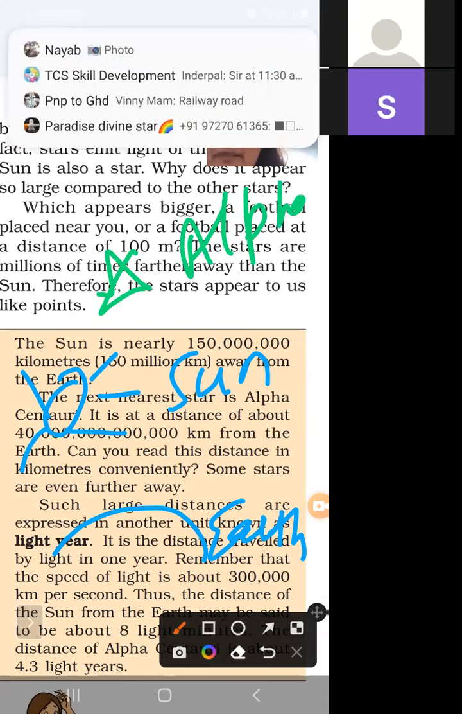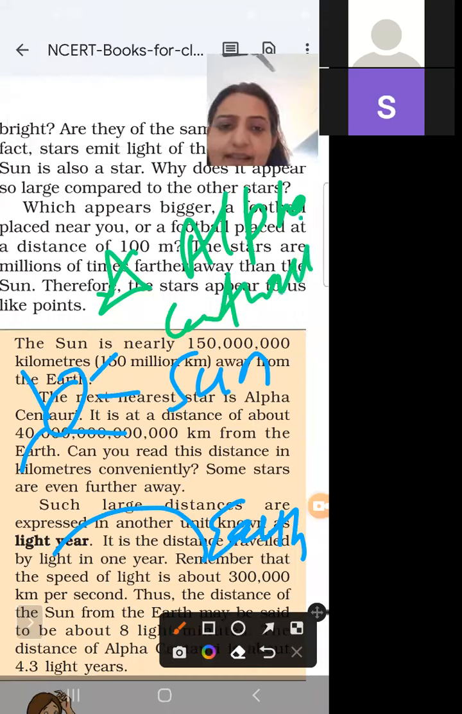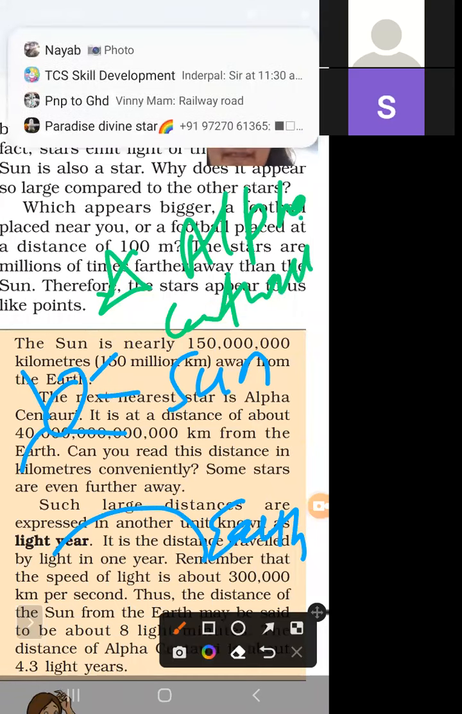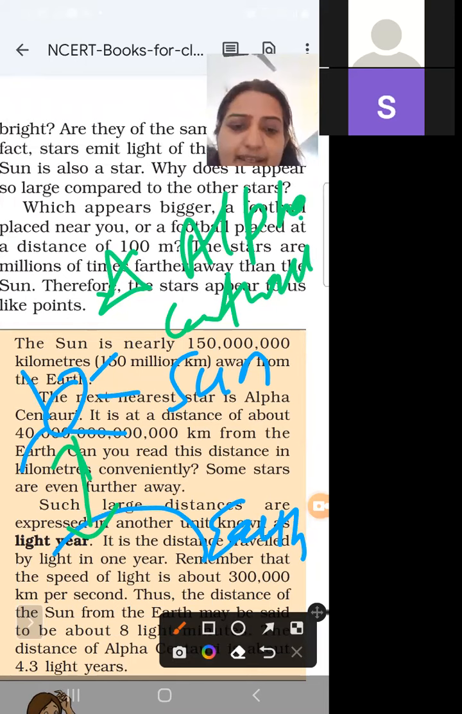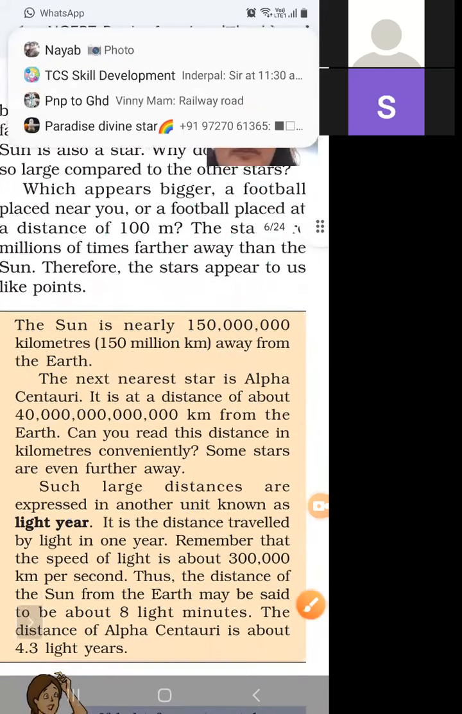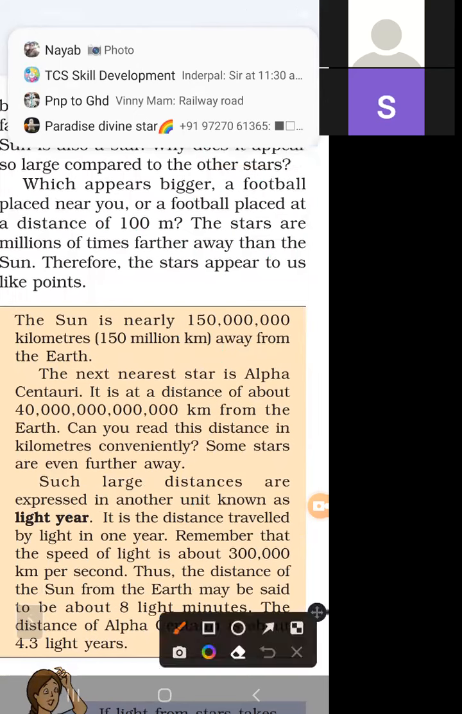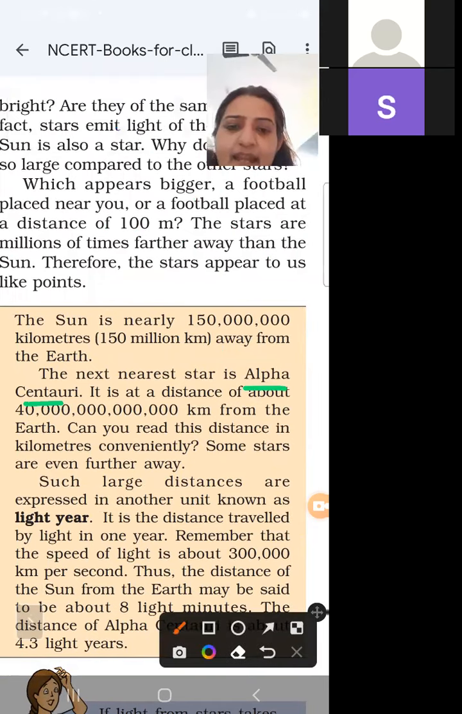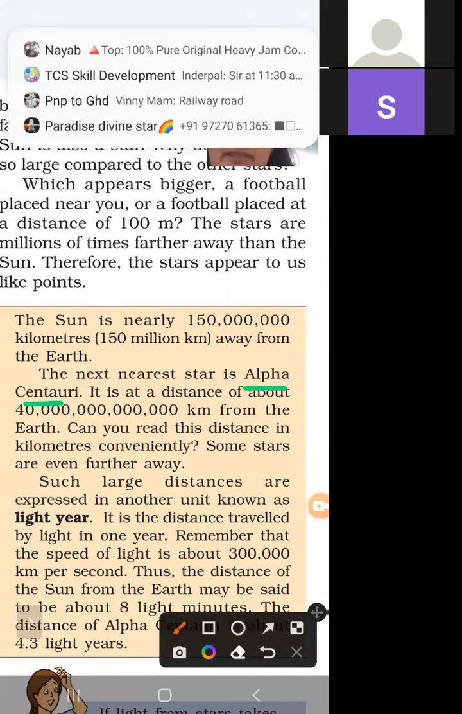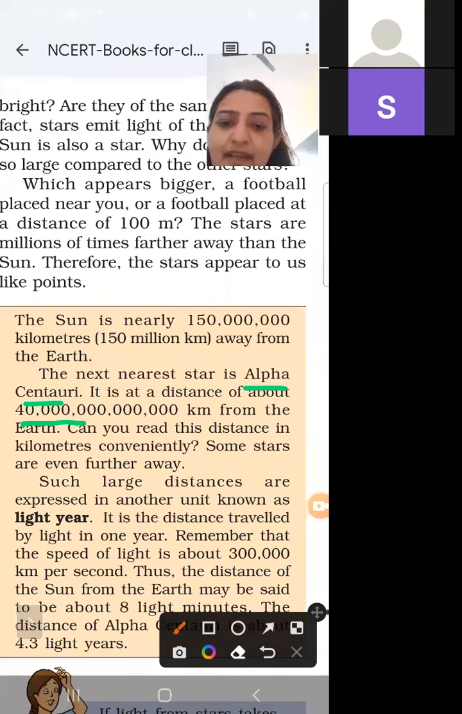This is Alpha Centauri. The closest star is the Sun, then it is Alpha Centauri. So the next nearest star is, the nearest star to us is the Sun, and after the Sun, the nearest star is Alpha Centauri. And what is the distance from the Earth? You have to remember this is a very vast distance from the Earth.